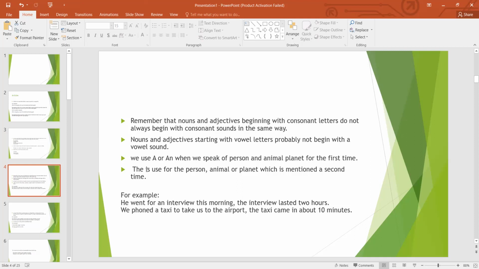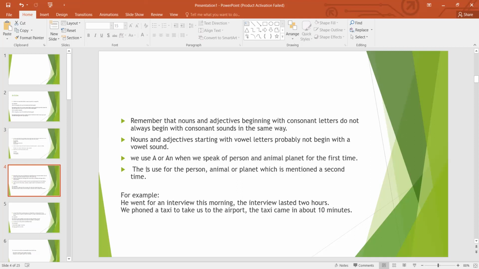We use a or an when we speak of a person, animal, or place for the first time. Like when we talk about a person which is not specific, or any place that is also not specific, because we talk about those things for the first time.